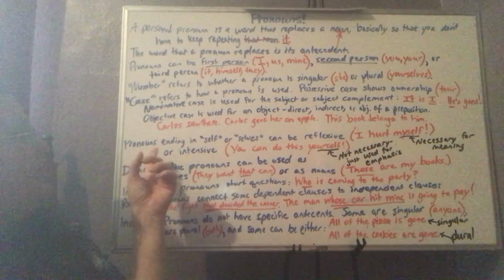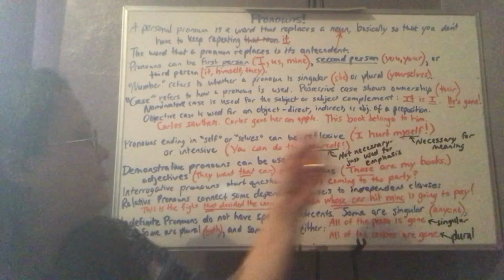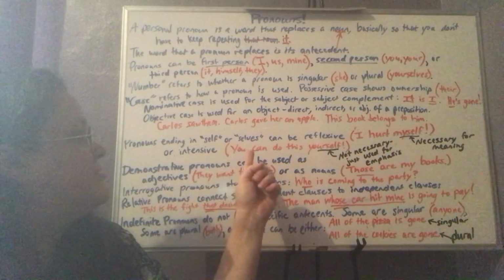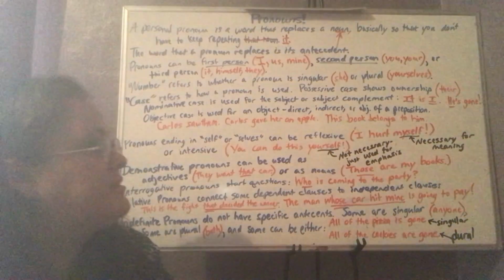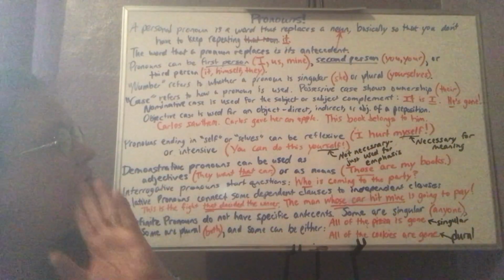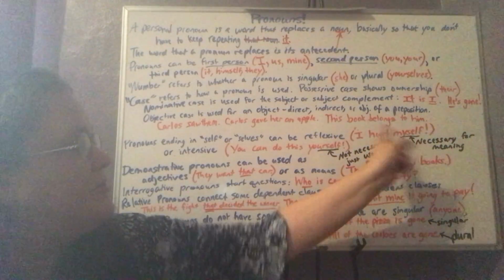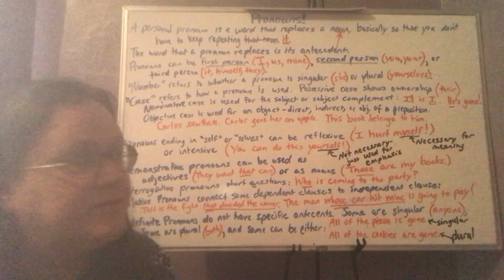Pronouns ending in self or selves can be reflexive like this, I hurt myself, or intensive like this, you can do this yourself. Reflexive means that it reflects back on the subject. The myself refers to the subject I. It means the action is reflected back on the subject.